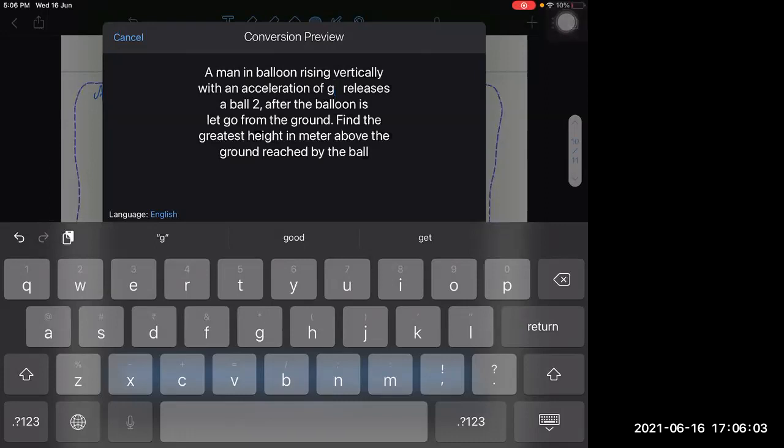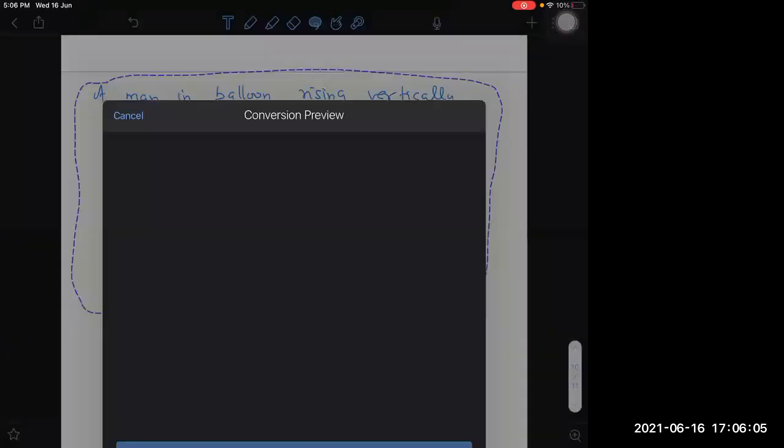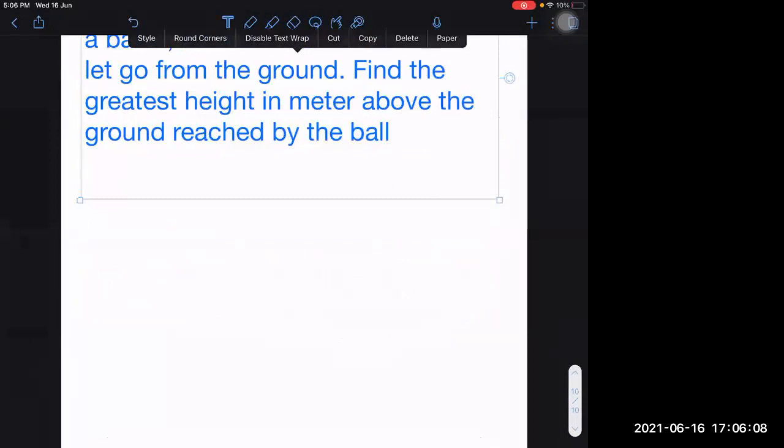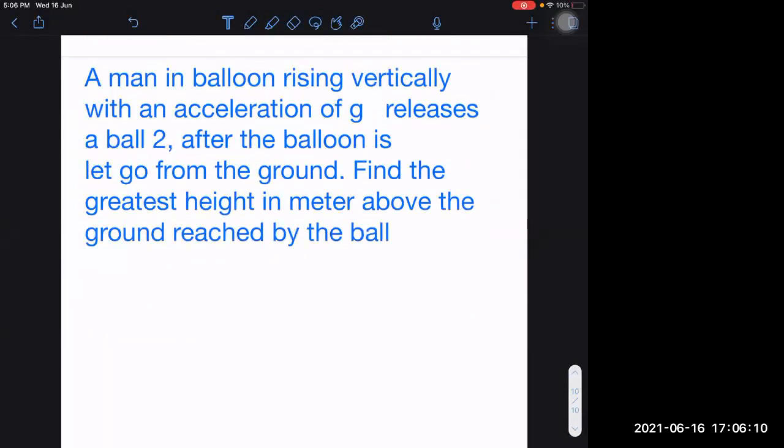3g by 2 meters, sir. 3g by 2 meters. Yes, sir, I am getting 3g by 2, sir. Okay.